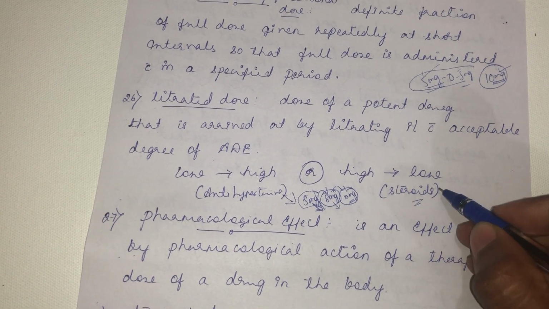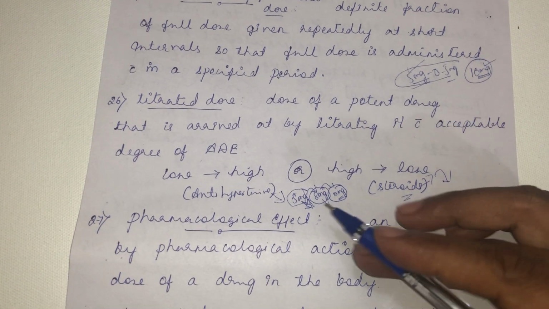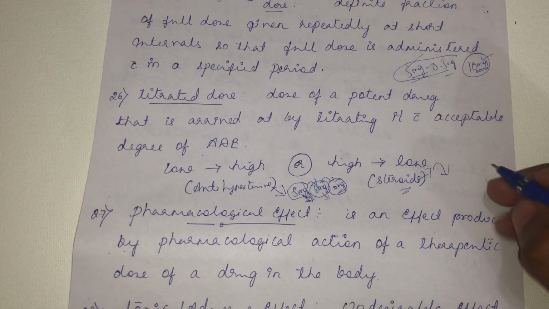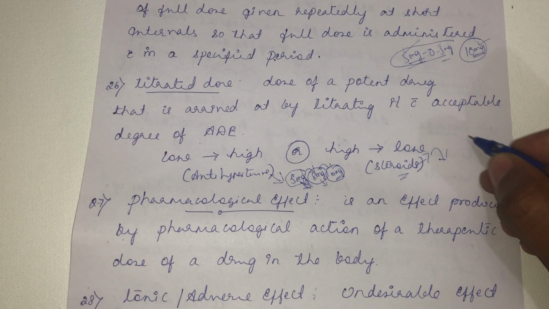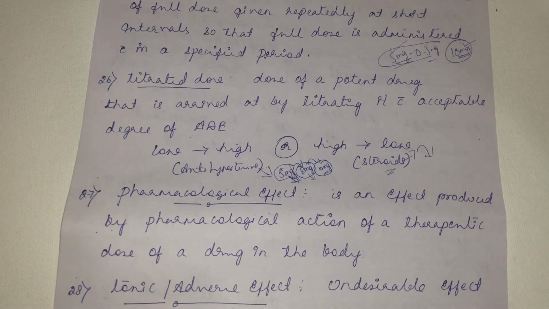With some steroids, initially it will be a high dosage, then later on you will decrease the dosage of the steroids. So those doses become titrated doses to the effect. You see the effect and adverse effect, and you tune the dosage accordingly. That will become a titrated dose.